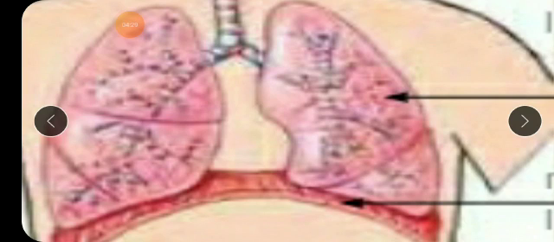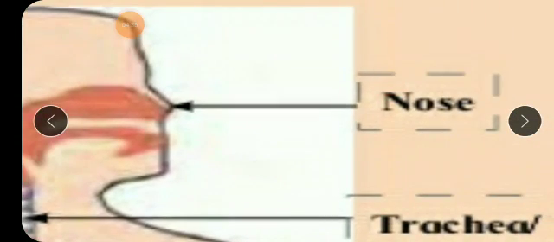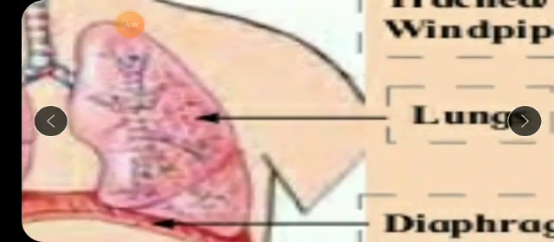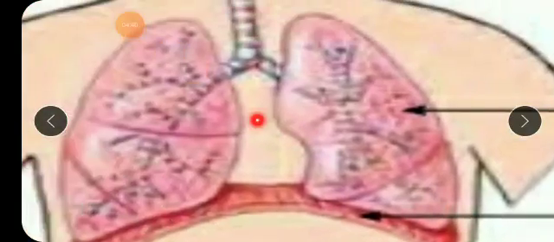Breathing in oxygen, taking out carbon dioxide, breathing out carbon dioxide. So this diaphragm continuously moves. Did you understand this, children? Nose, trachea or windpipe, lungs, and then diaphragm.